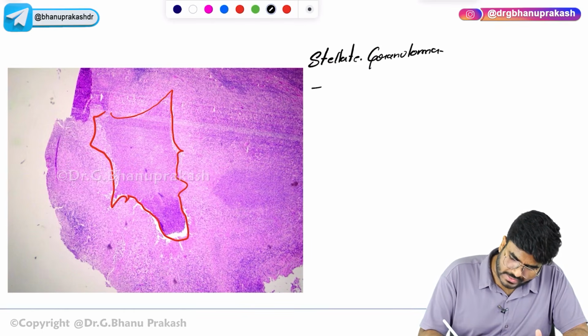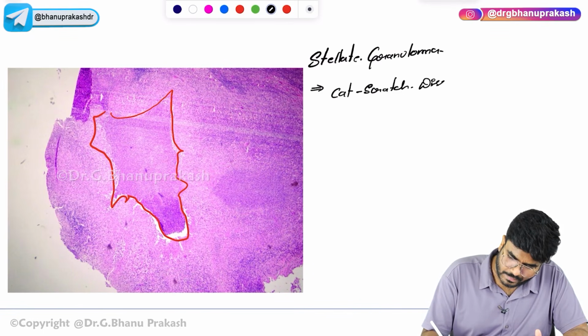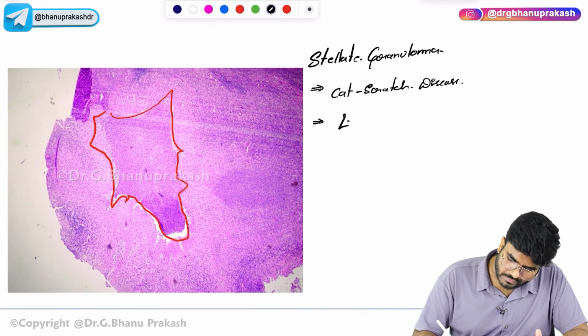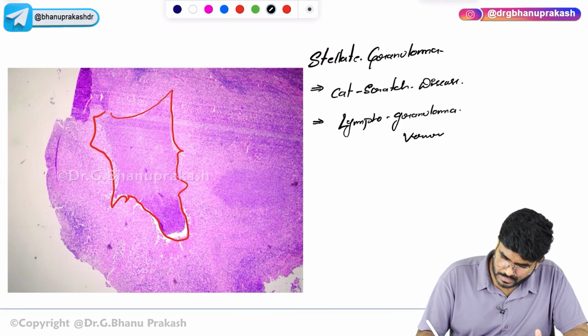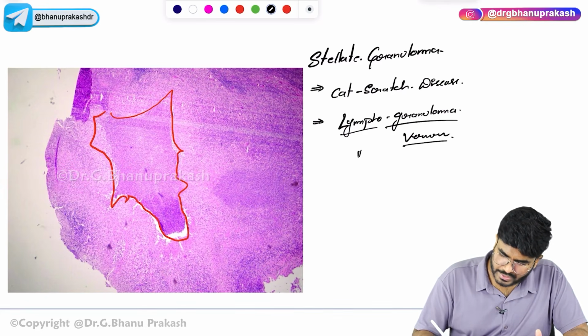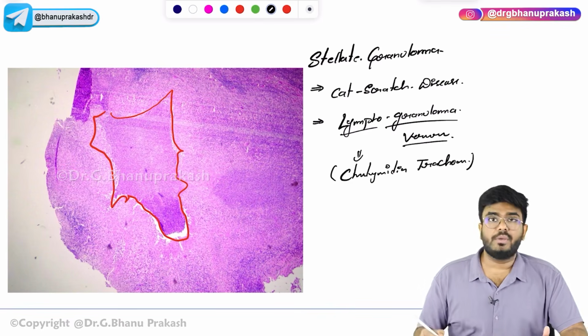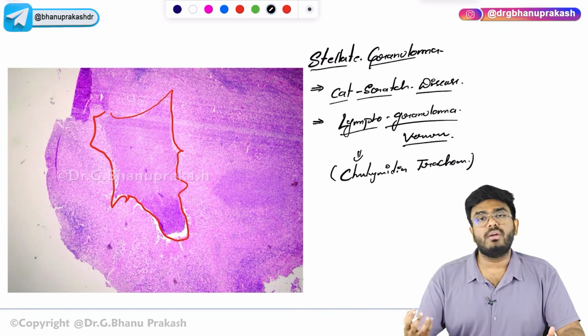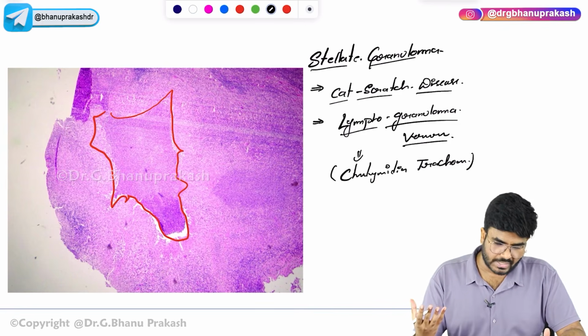So, stellate granuloma, it is seen in which condition? Cat scratch disease, and one more condition called lymphogranuloma venereum. LGV, lymphogranuloma venereum, is because of Chlamydia trachomatis. Infection with Chlamydia trachomatis causes lymphogranuloma venereum, as well as cat scratch disease. You will see what kind of granuloma? A granuloma with a branching kind of appearance, which is called the stellate granuloma.